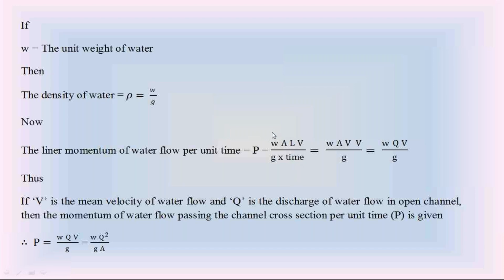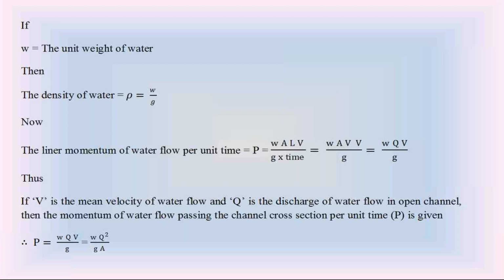So this right hand side changes as the unit weight W into wetted area A into length by time, which is velocity V, into velocity V divided by acceleration due to gravity Z. So the linear momentum of water flow in the open channel per unit time is equal to the unit weight of water W into wetted area A into V into V, which is V square, divided by Z. That is the linear momentum of water flow in the open channel per unit time.